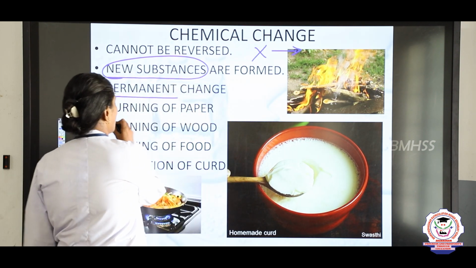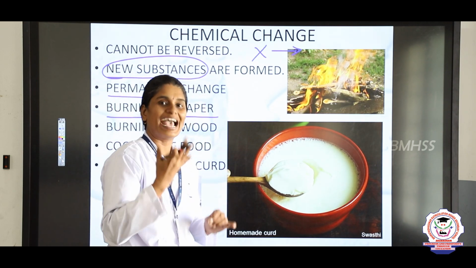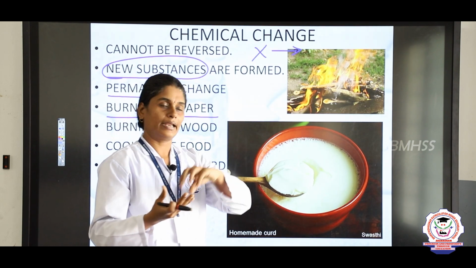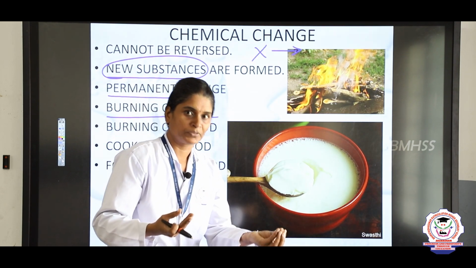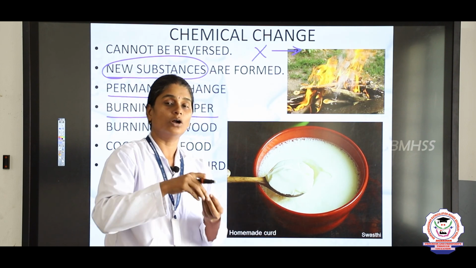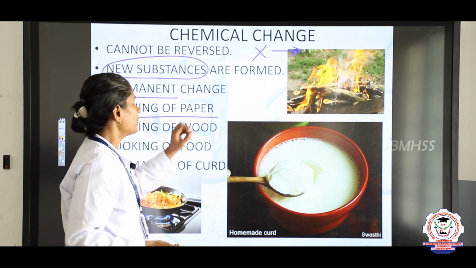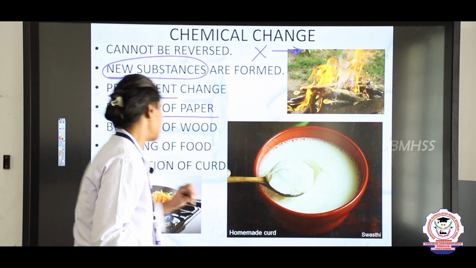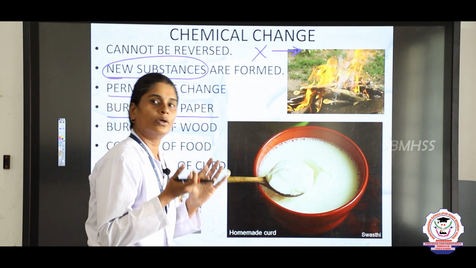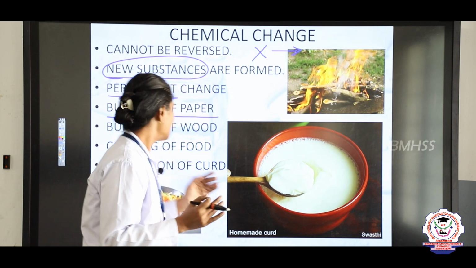Burning of paper. If I burn a paper, the paper is changed into ashes. Again, from the ashes, can I change that into paper? No, right? So, it is an irreversible change, and I got the new substance ash. That is why burning of paper is a chemical change. And then burning of wood. Even the wood is changed into ashes, right? So, this is also an example of chemical change.